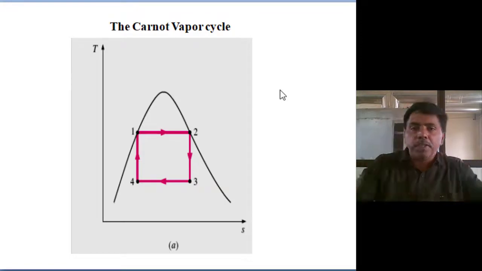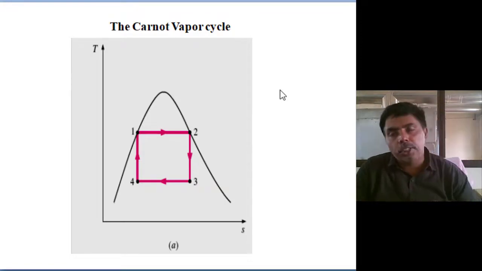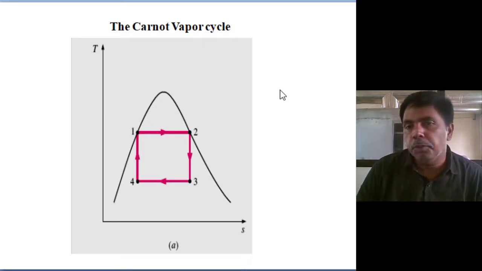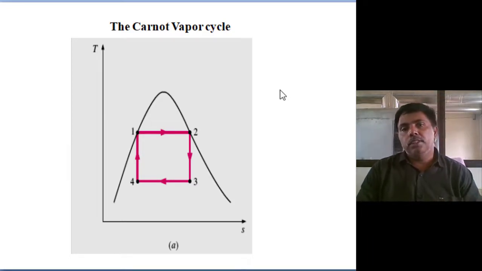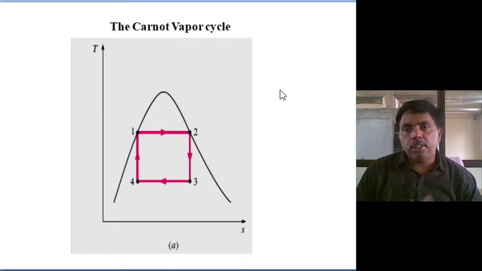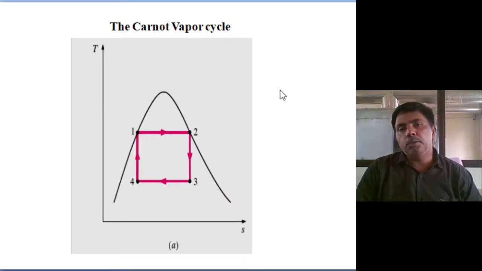Then we modify only that process, not the entire cycle. That process we can retrofit with another process. But the Carnot efficiency we keep as the benchmark efficiency, because 100% efficiency is not possible in thermodynamics. How much is possible, based on the source and sink temperatures, we can calculate as the Carnot efficiency. That is the benchmark efficiency.